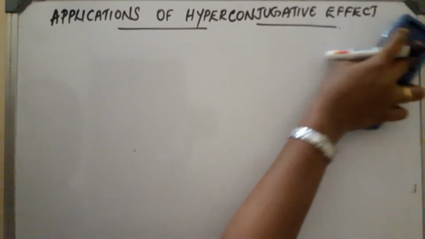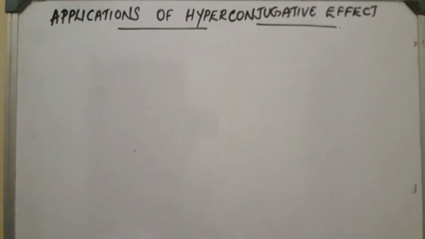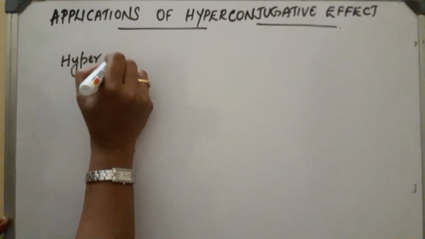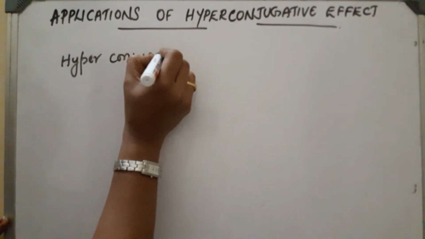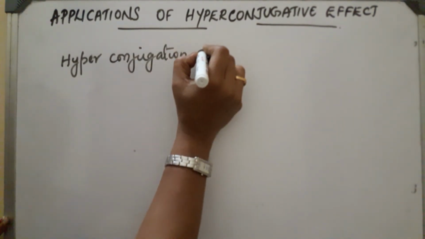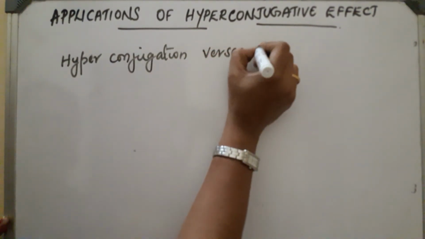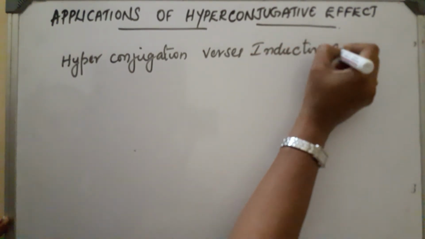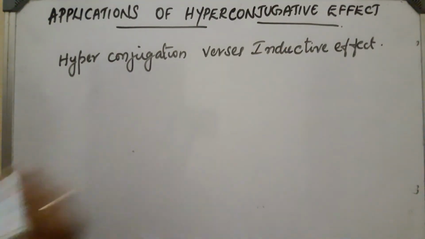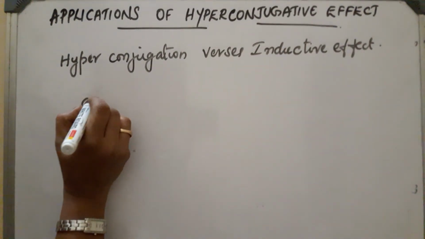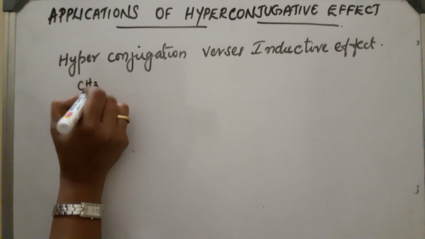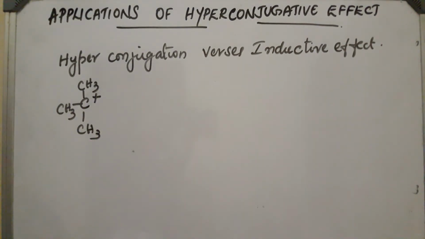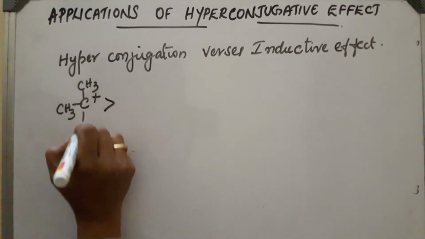If in some cases hyperconjugation and inductive effect come together, hyperconjugation versus inductive effect, in such cases hyperconjugation predominates. We have to take the hyperconjugation. Take one example in the case of tertiary carbocation, the hyperconjugation effect is very high, so it will be more stable.